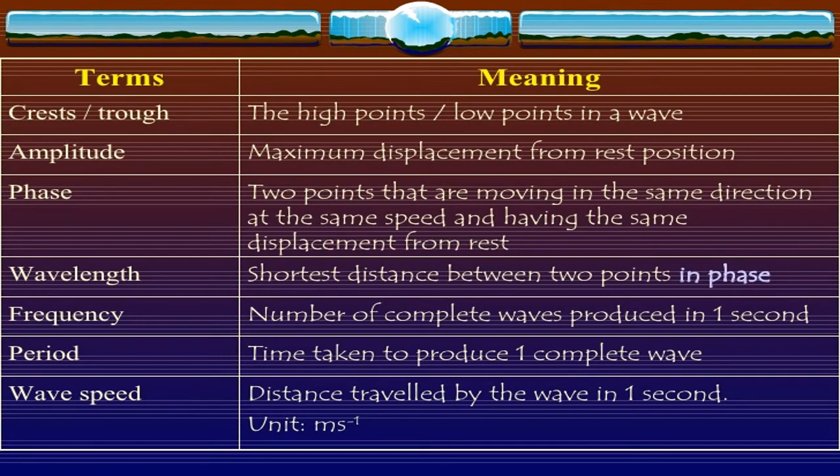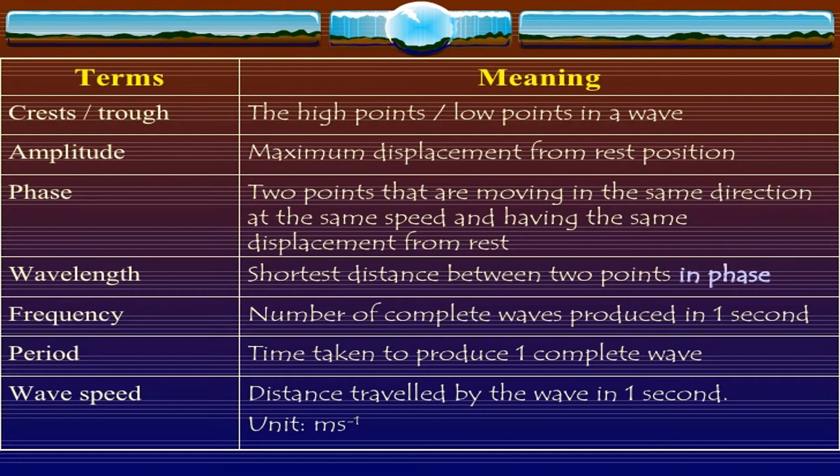Some terms and their meanings that help us to understand waves. Crests and troughs. The highest point on the wave is called a crest, the lowest point on a wave is called a trough. Amplitude is defined as the maximum displacement from the rest position. Phase: two points that are moving in the same direction at the same speed and have the same displacement from the rest position. Wavelength is the shortest distance between two points in phase.